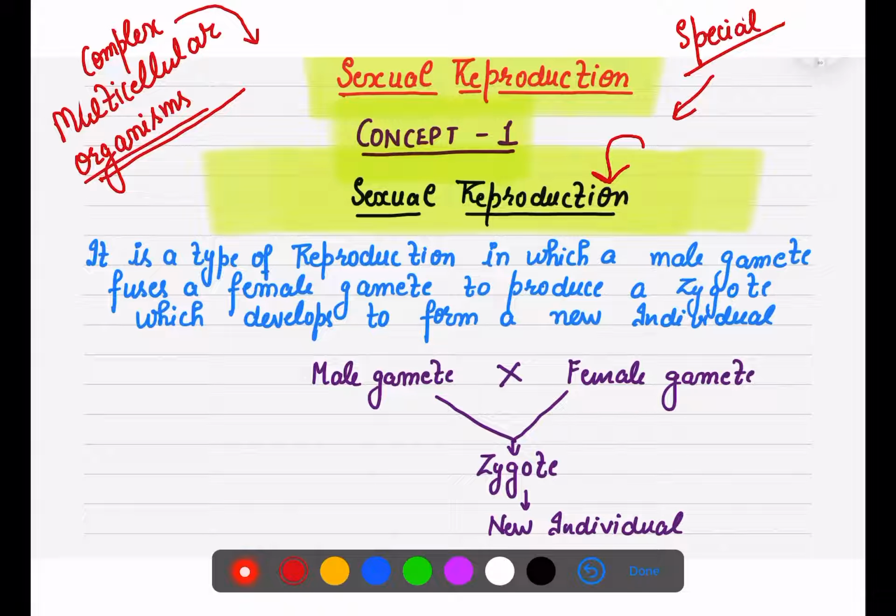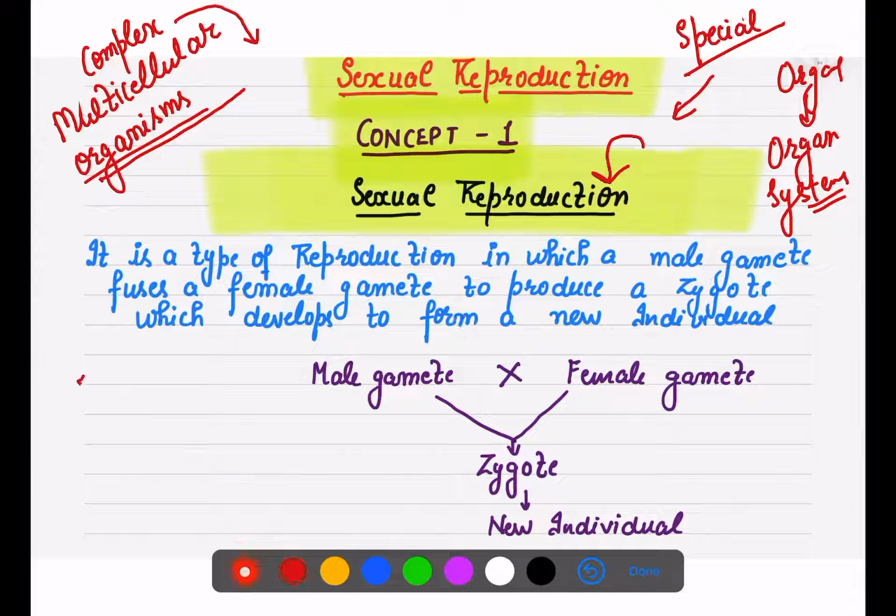So first concept is clear to you that for complex organisms we need a particular reproduction method. As they have particular organs, they have organ systems, their body is well defined as well as well designed. So that is why they need every system for their activity. So now what is sexual reproduction? That kind of reproduction in which male gamete and female gametes are involved.